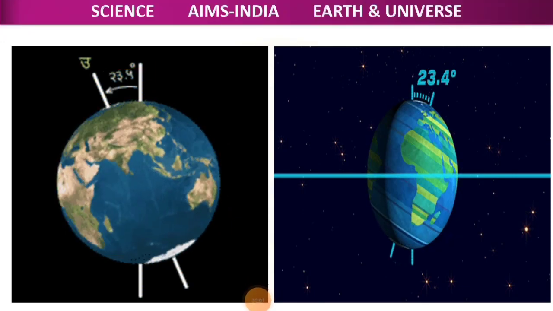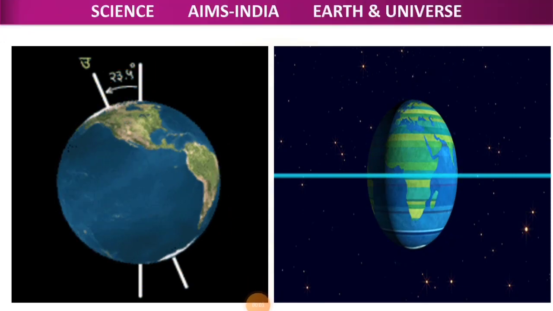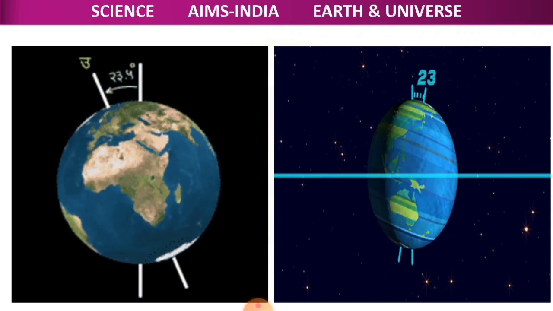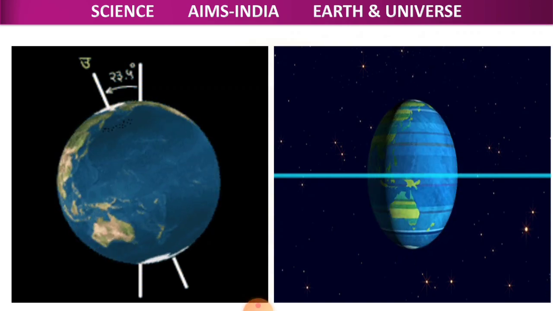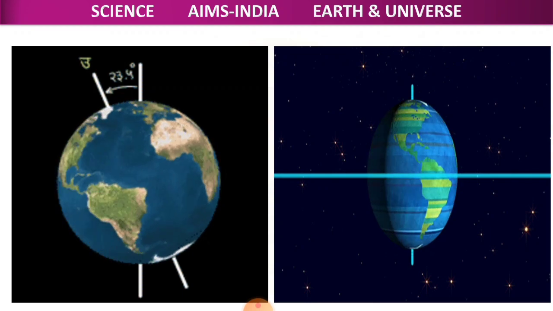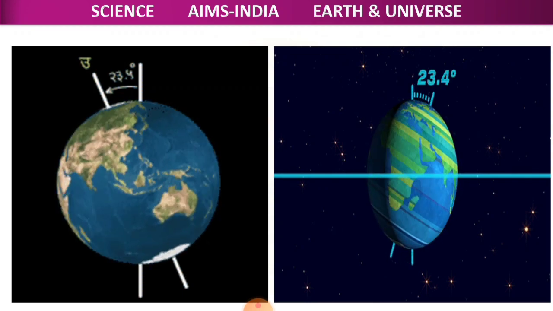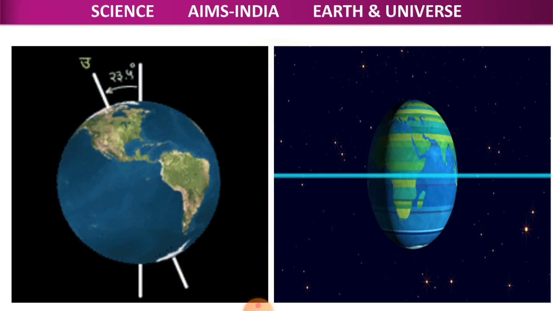Okay, children, so what we have learned in today's session: we have learned about the satellites, we have also learned about the stars, and we have learned about the earth's axis. Now, how the earth moves, rotates and revolves.